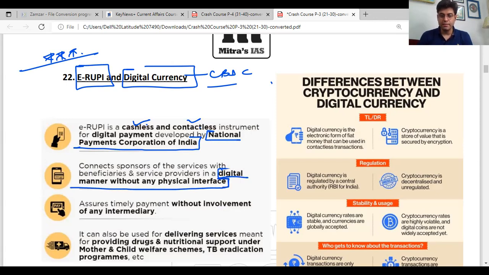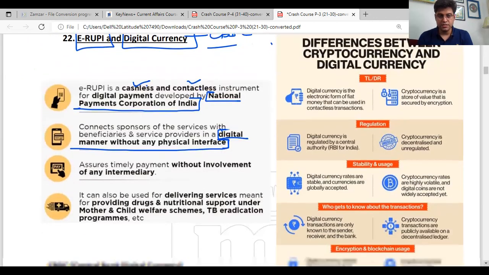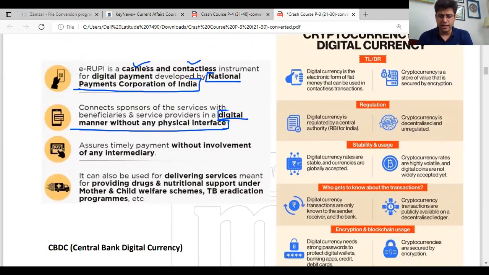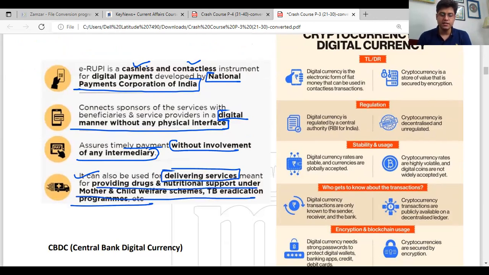So there will be no physical interface here specifically. It assures timely payment without involvement of any intermediary. It can also be used for delivering services meant for providing drugs and nutritional support under mother and child welfare schemes, TB eradication programs, etc.